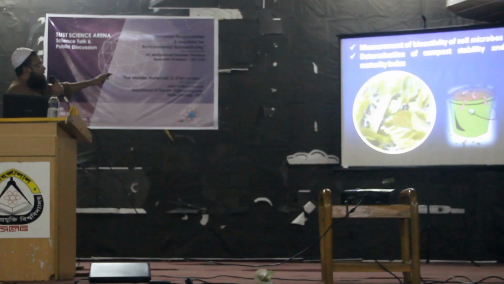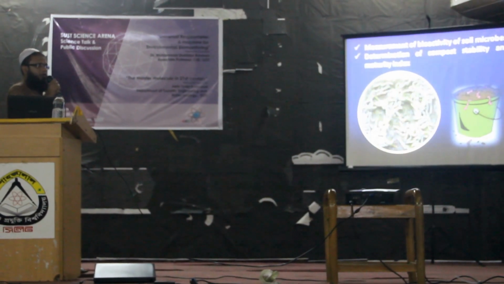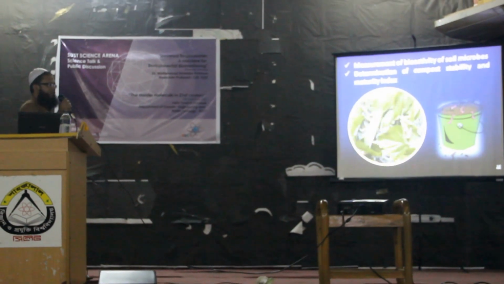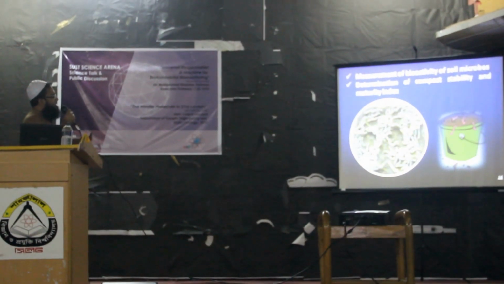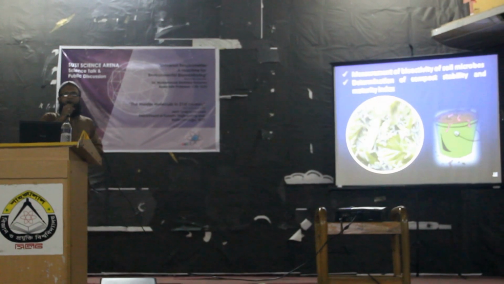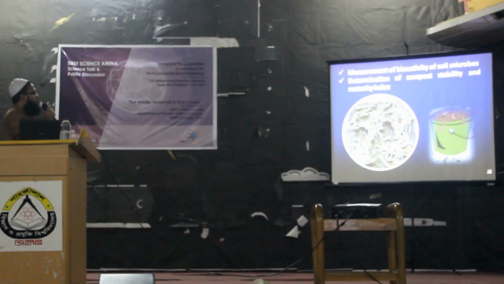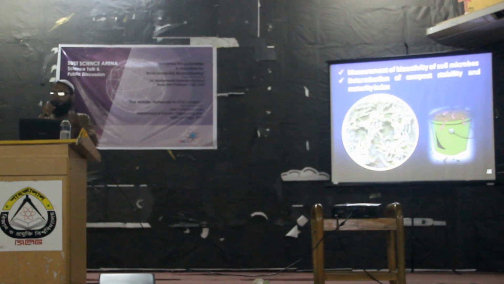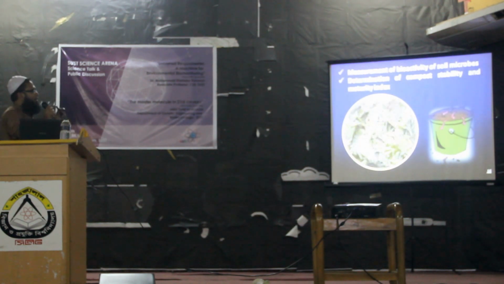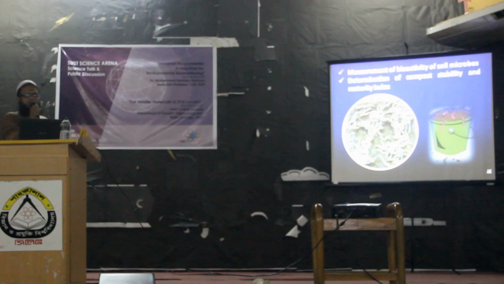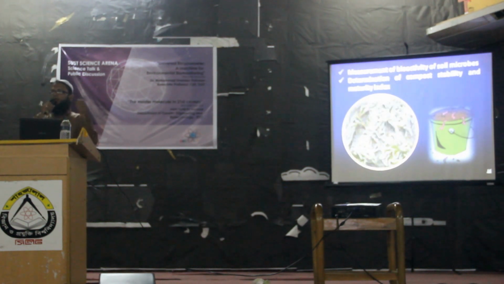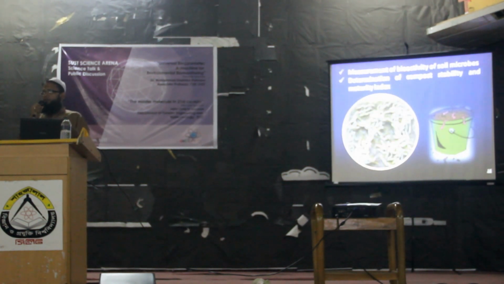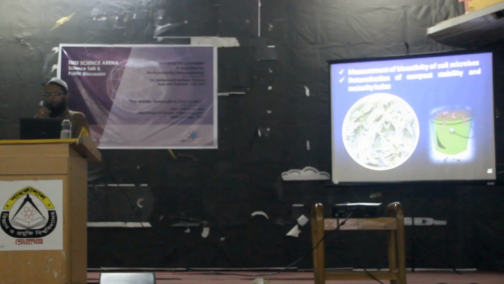But before manufacturing or marketing of these types of biofertilizer, you have to determine the bioactivity of soil microbes, and you need the compost stability and maturity index. You have to find that, because without the stability and maturity index, we can't permit the biosolid or biofertilizer for marketing.